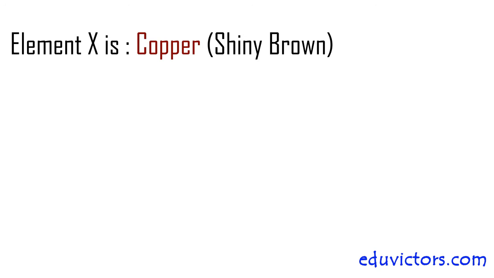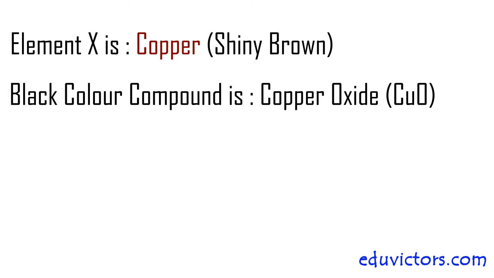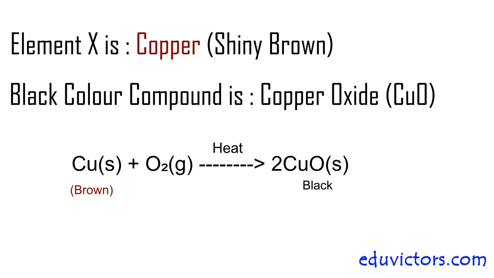Element X is copper and the black colored compound is copper oxide. When copper is heated in the presence of oxygen, it forms copper oxide, which is black in color.